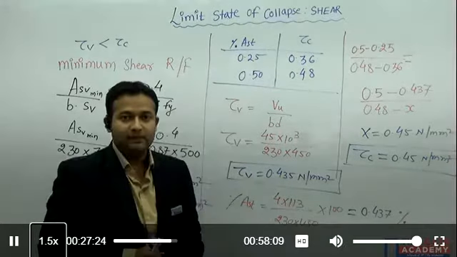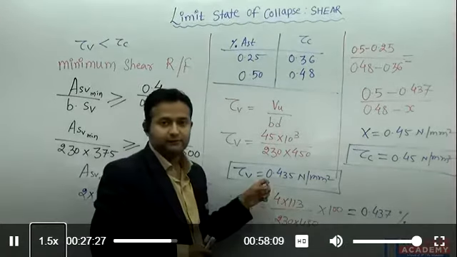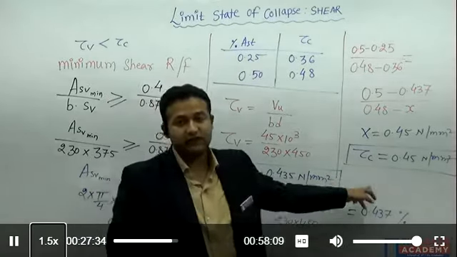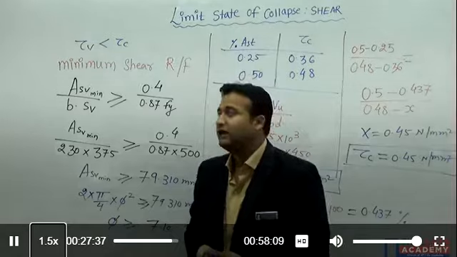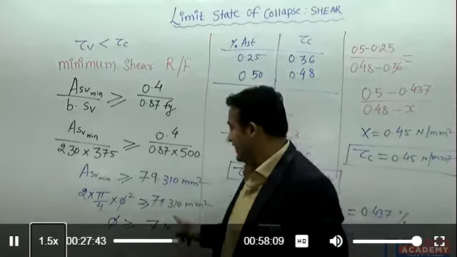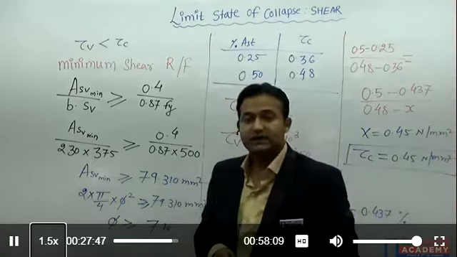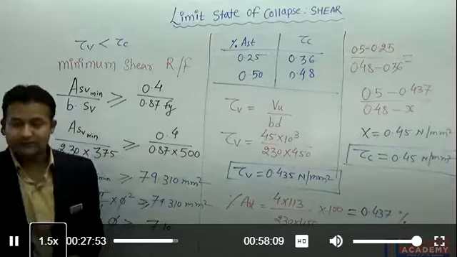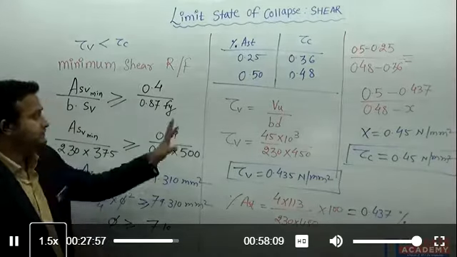Right? So here I am getting the case number first, tau is less than tau C. That means it is the case number 1, and I need to provide the minimum shear reinforcement. I applied the formula and I have calculated the diameter of bar, and I am getting the diameter of bar is 7.10. The answer is 8 mm. Minimum 8 mm should be provided as the diameter of the stirrups. So in this way we solve the problem.